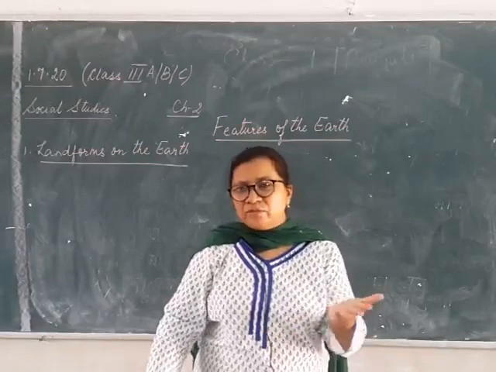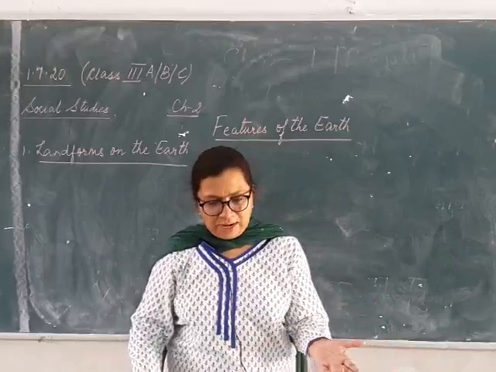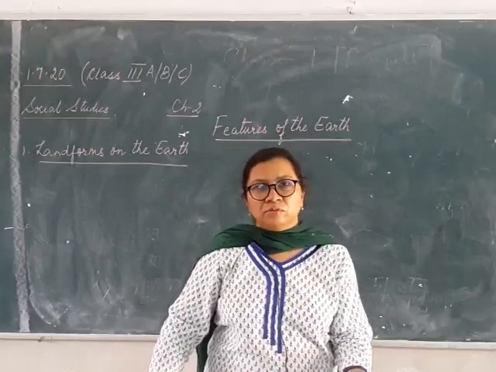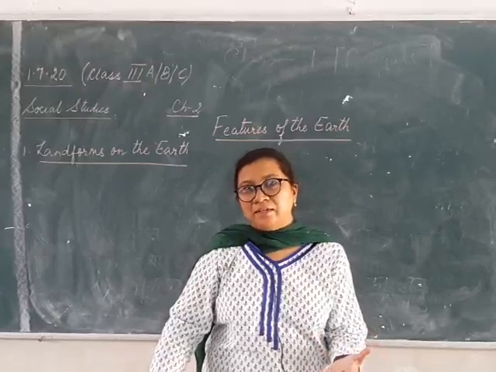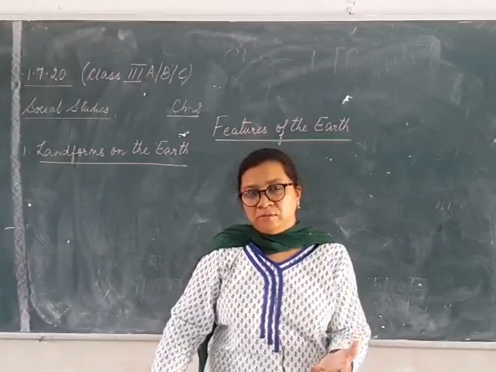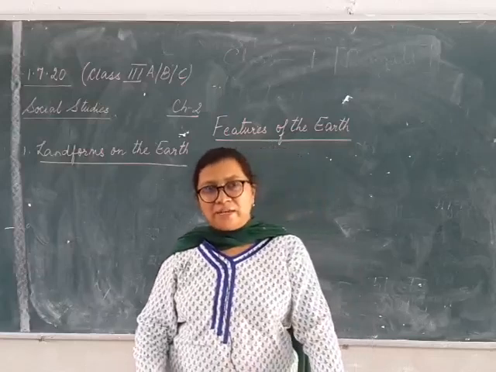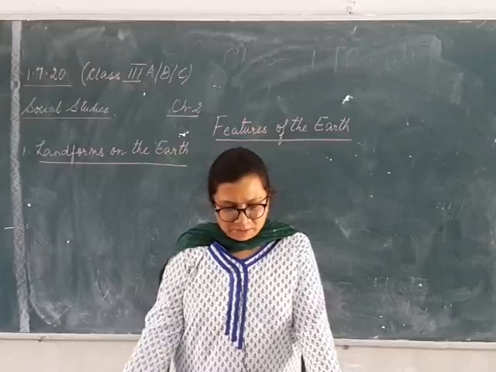Basically everyone understands what a land is. It is a flat place, dry place, and the form means how does it look like? How does the land look like? How is a land formed? Okay, so the landforms on the earth. There are different types of landforms which we are going to study in this chapter.